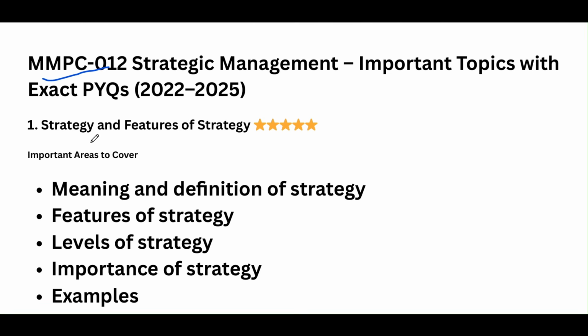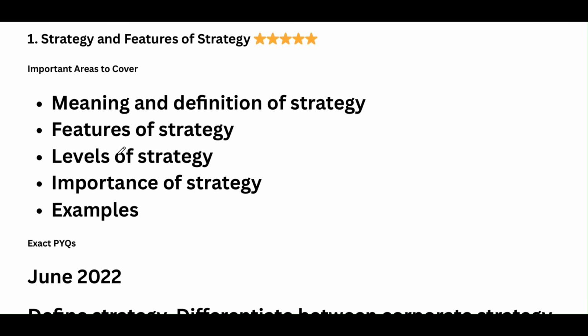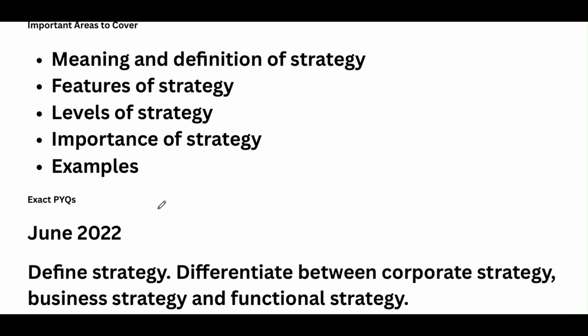So the first most important topic is strategy and features of strategy. The important areas to cover are the meaning, definition of strategy, features of strategy, levels of strategy, importance of strategy, and examples. Whatever the question may be, you should write the meaning, definition, features, levels, importance, and examples. Each question would be for 20 marks, so to get a total of 20 marks, you have to cover all of this. Even though an example is not asked, you have to write the example, then only you will get good marks.